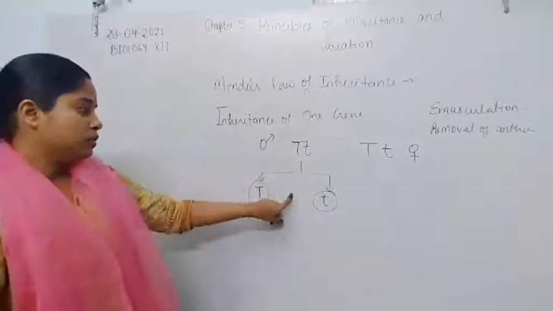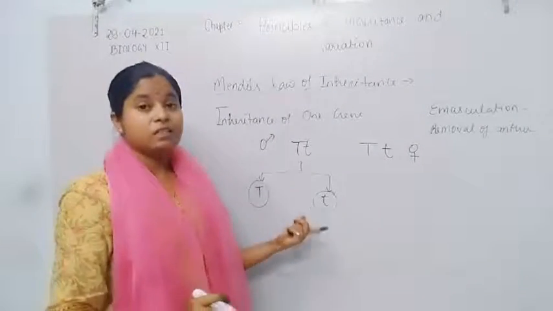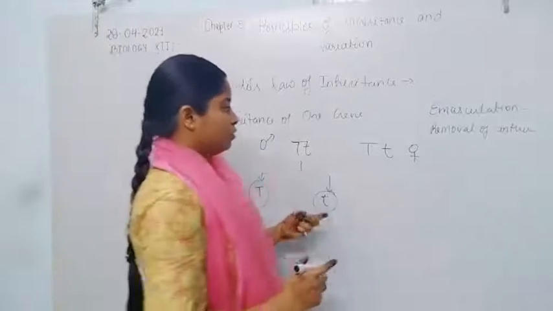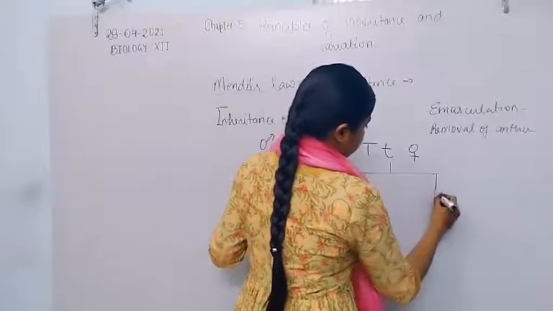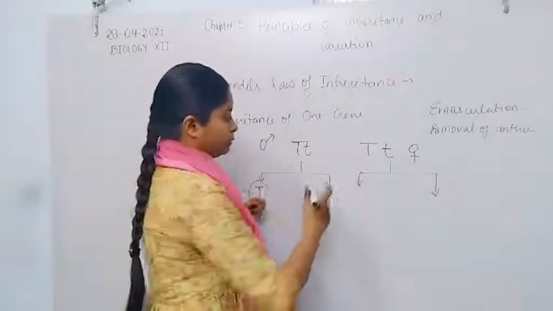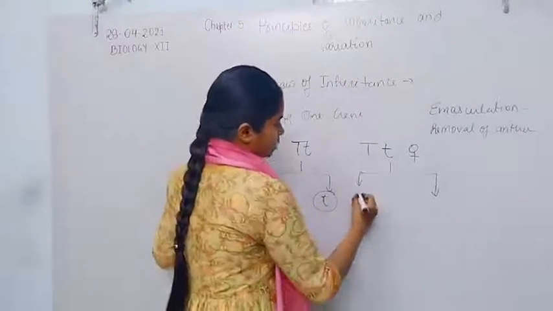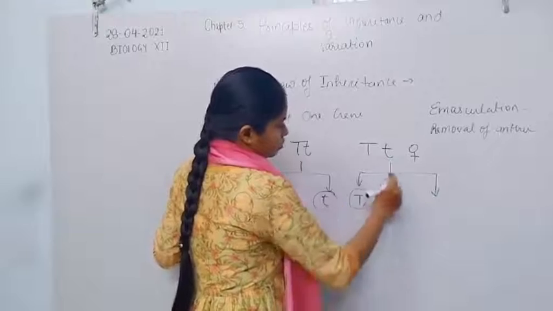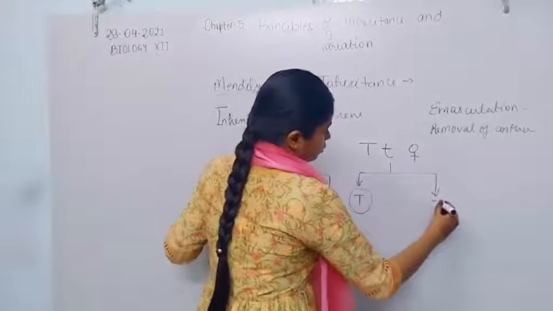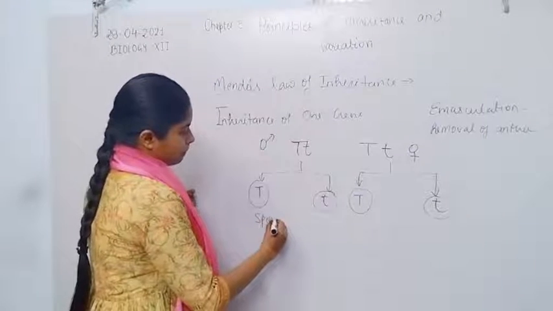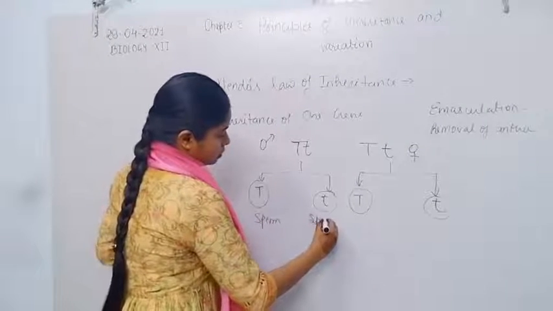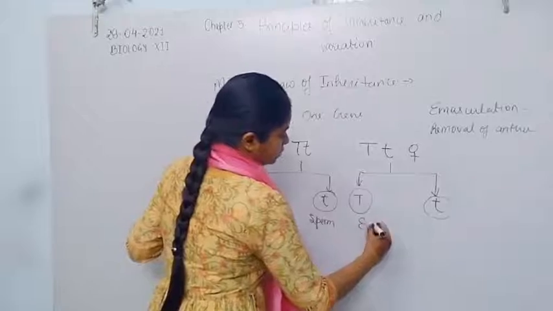So there is possibility of formation of different types of gametes. Here also the female gamete forms capital T and small t, sperm and egg.